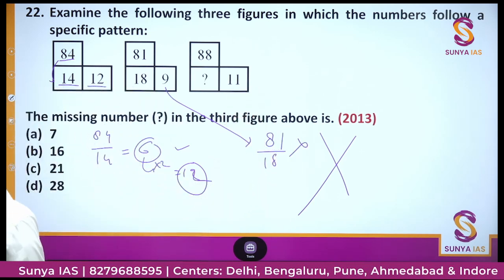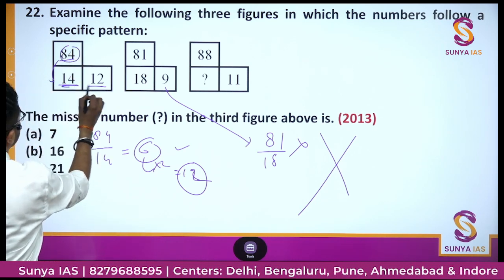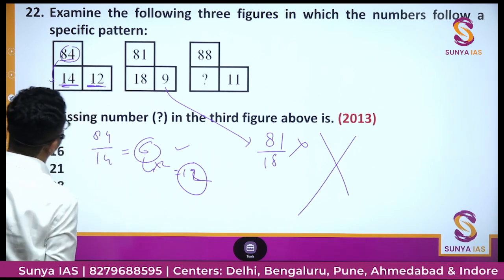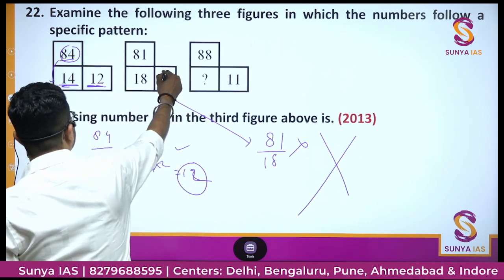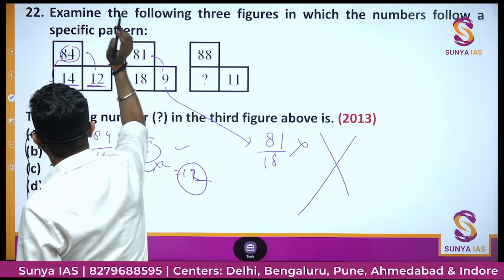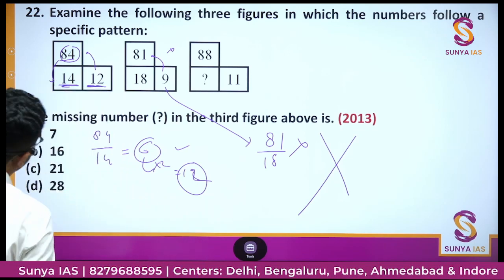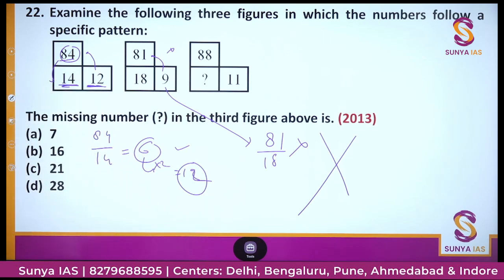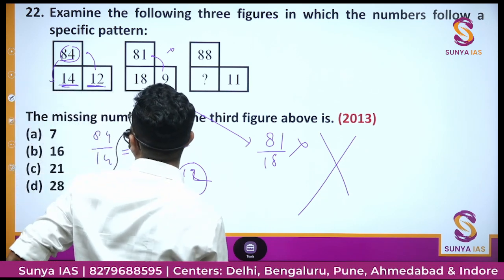Can we see the difference? But actually this number is very big in comparison to these two. Then there must be some product thing involved, or maybe square or something. 9 square is 81. 12 square should be 144, so this square thing will also not work. Then what will be working in this question?